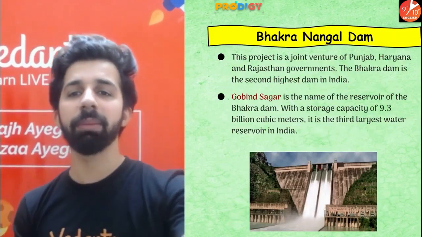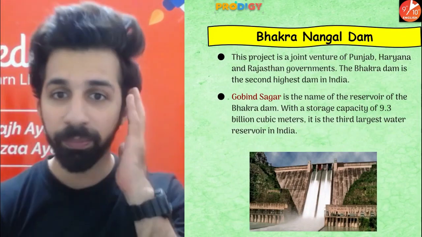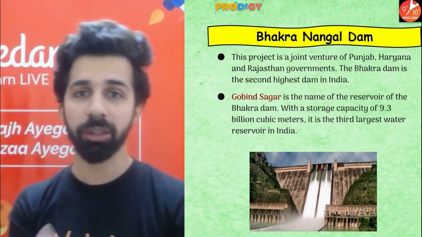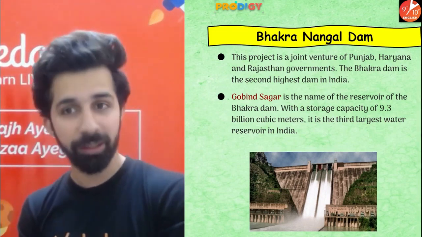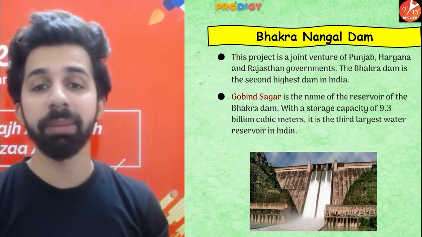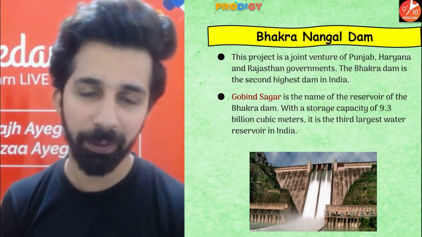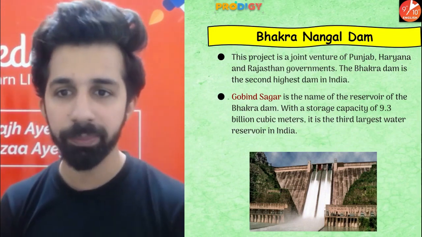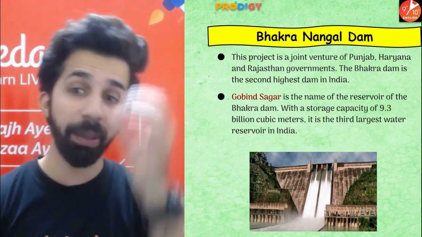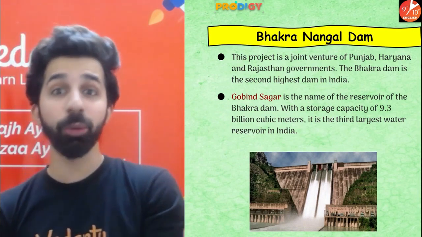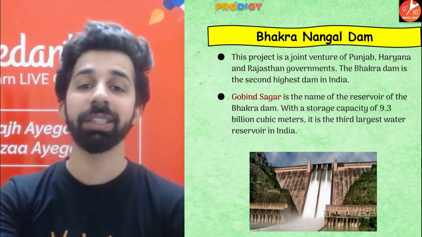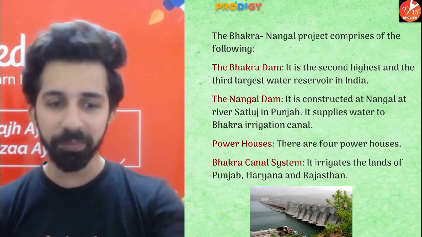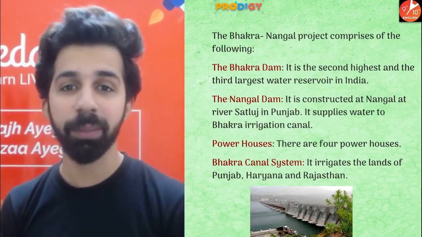So guys, one example is the Bhakra Nangal Dam project. This project is a joint venture of the Punjab, Haryana and also Rajasthan governments. The Bhakra Dam is the second highest dam in India. Gobind Sagar is the name of the reservoir of the Bhakra Dam. It has a storage capacity of 9.3 billion cubic meters and it is the third largest water reservoir in India. The Bhakra Nangal project comprises the following.